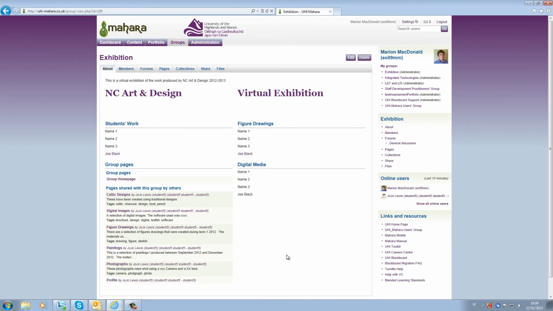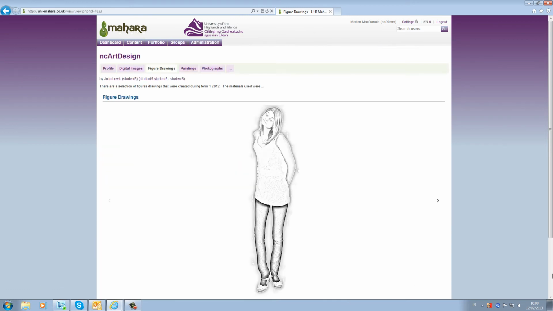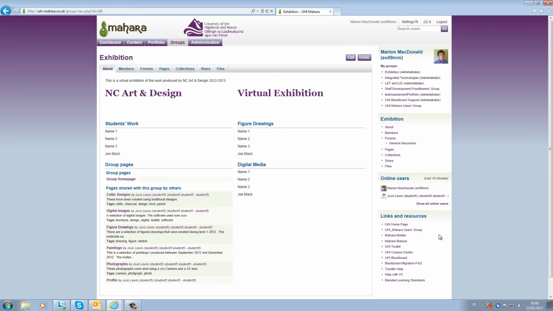Anyone starting from the exhibition portal could view the individual pages and get back to the portal easily.